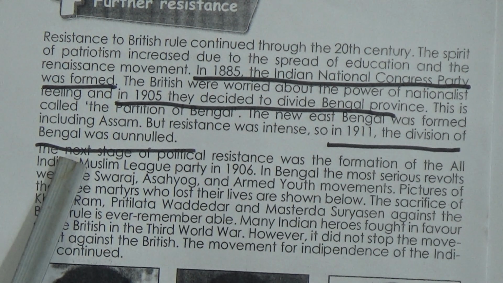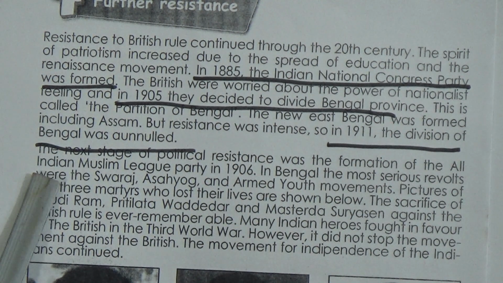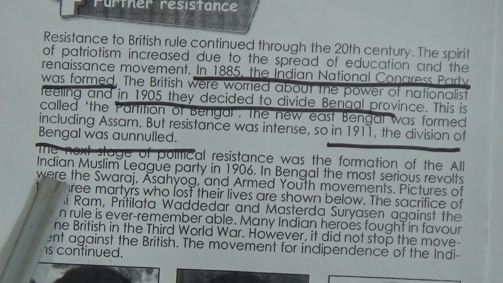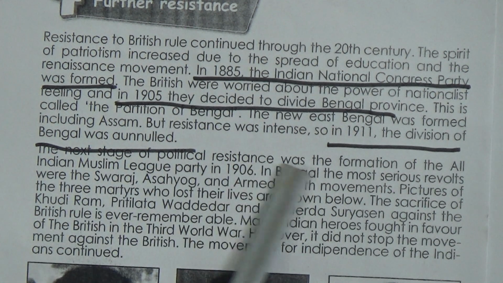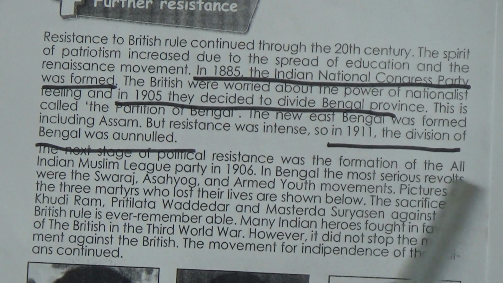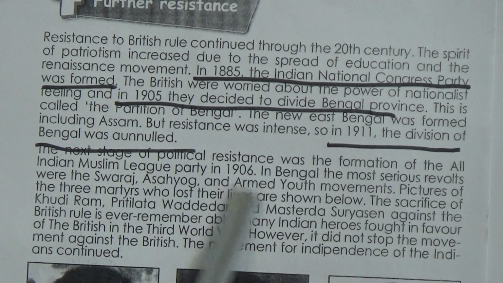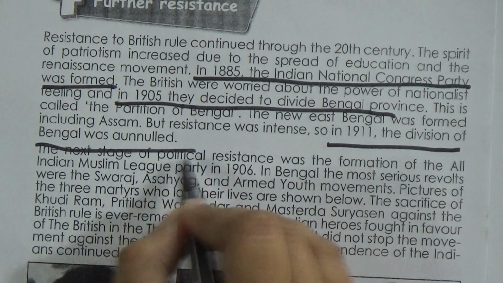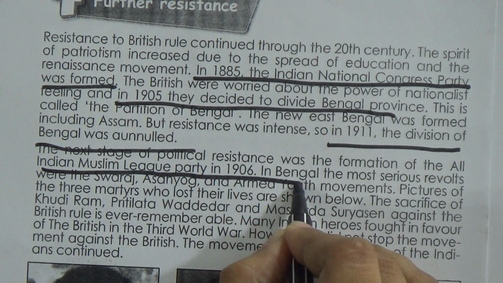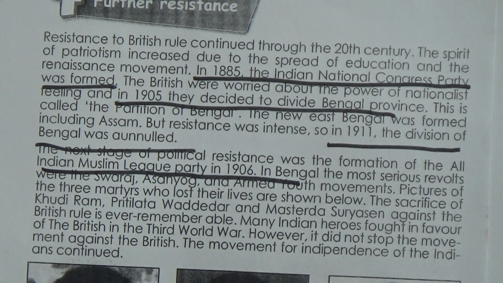And the next, there are 3 steps. Now we will go to the next step, that is the second step of this resistance. The next stage of political resistance was the formation of the All India Muslim League Party in 1906. So in 1906, another party was formed, and it was the All India Muslim League Party.